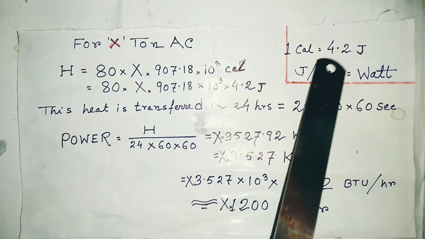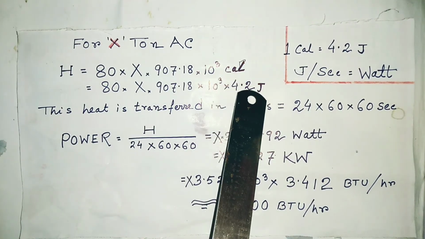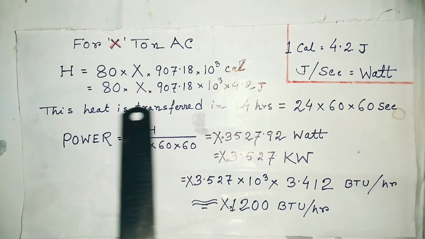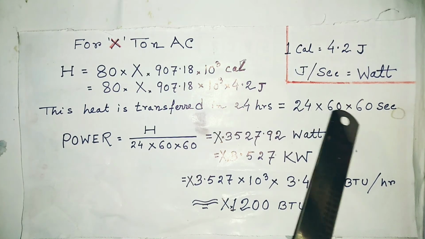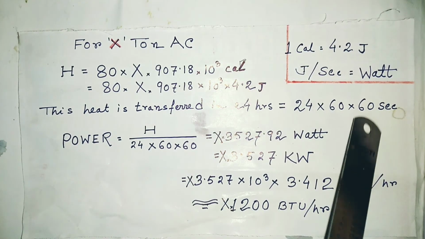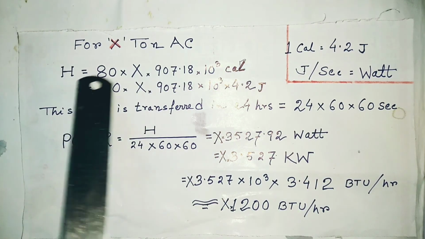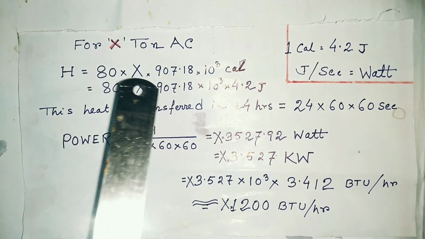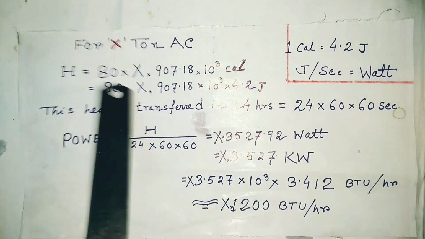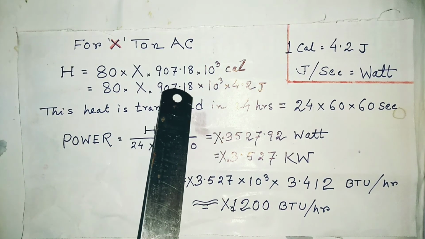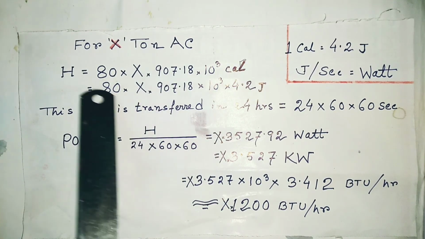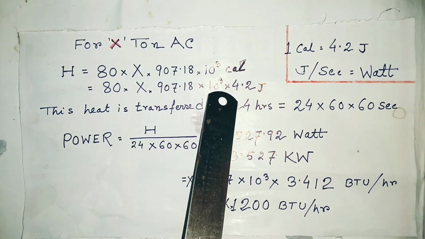So 1 calorie equals 4.2 joule. So this is the joule. This heat is transferred in 24 hours, that is 24 into 60 into 60 seconds. And now heat and work done are equivalent. Heat is energy and energy is the ability to do work. So the machine is able to do this amount of work.